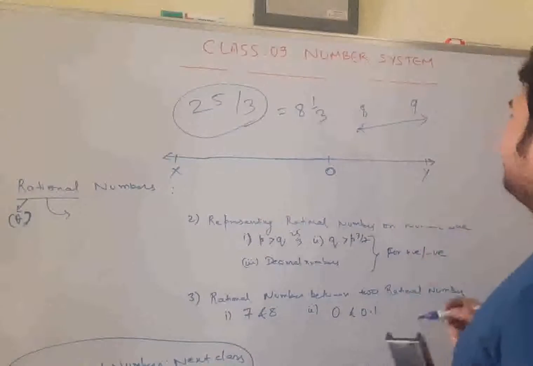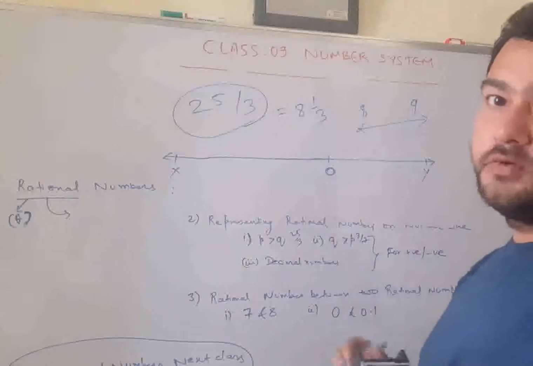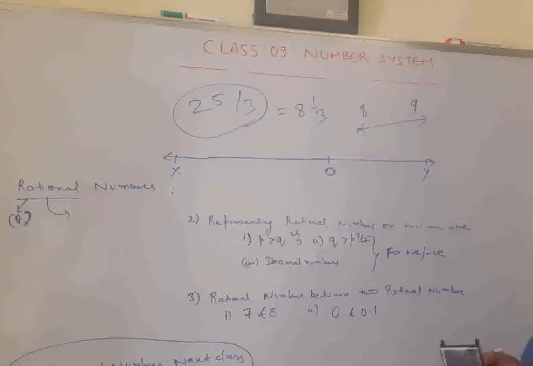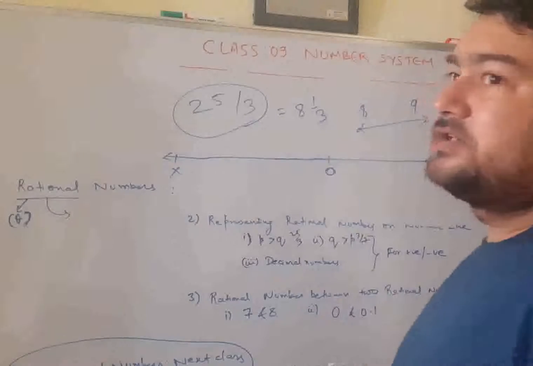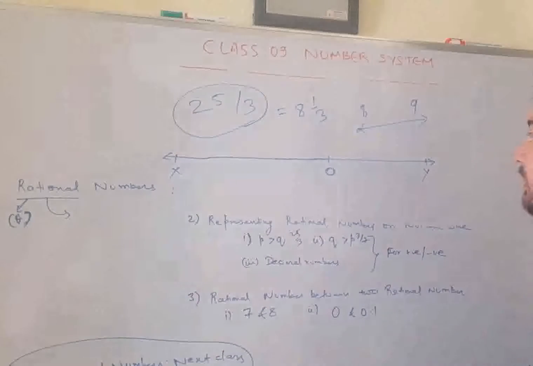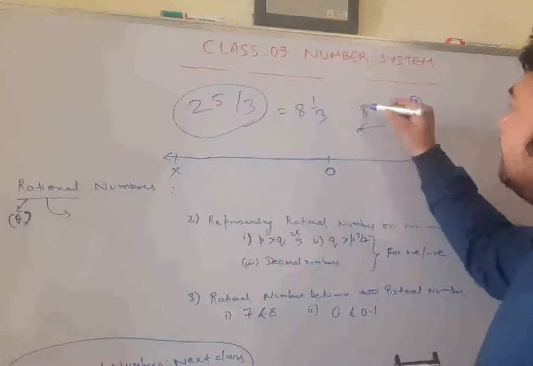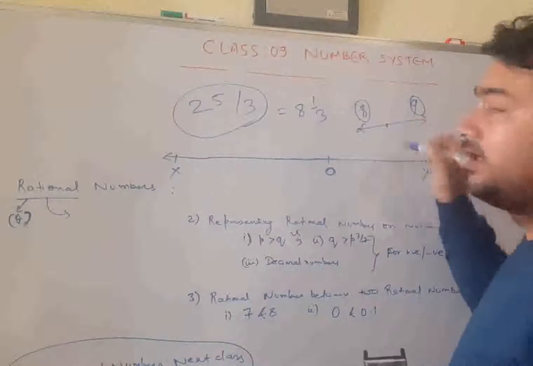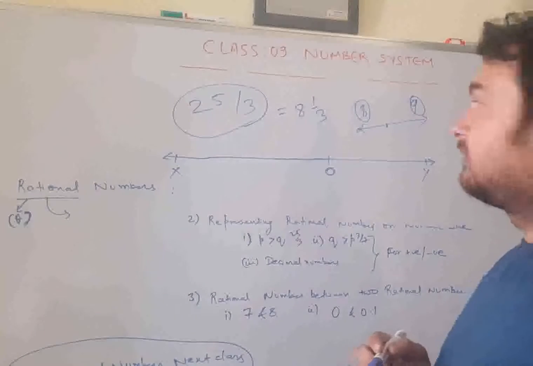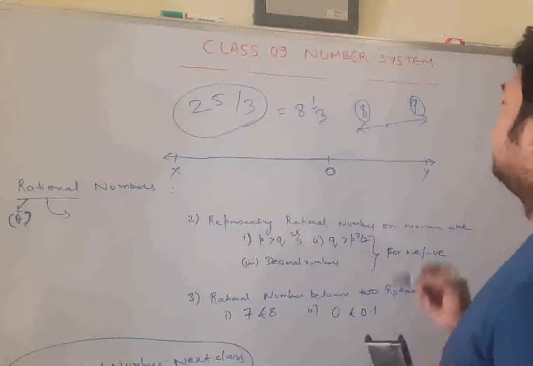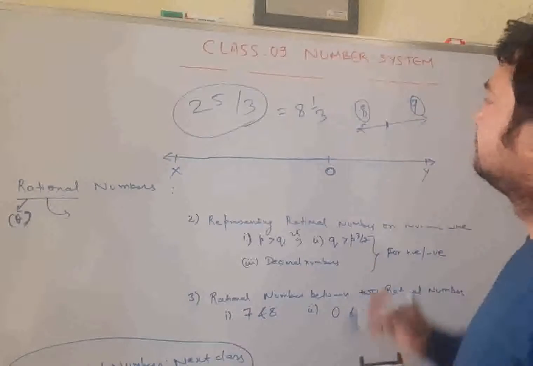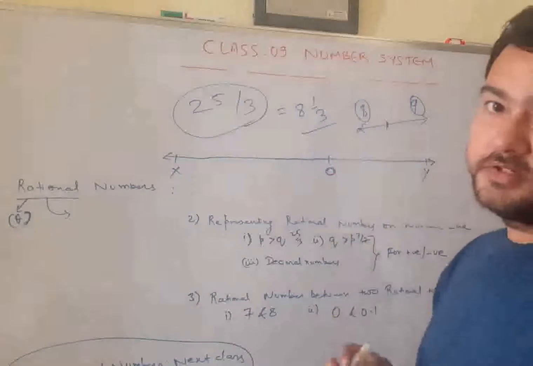If you travel from one place to another and your plan is to reach 9, you started from 8 and you are somewhere around here. So this is what this number also represents right now.